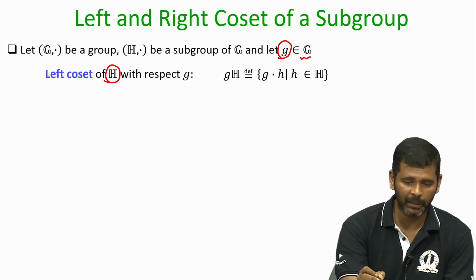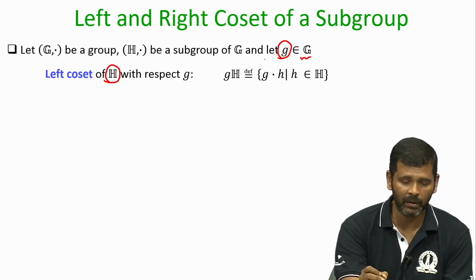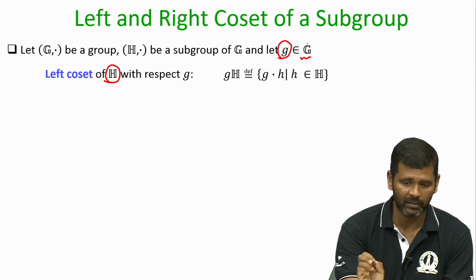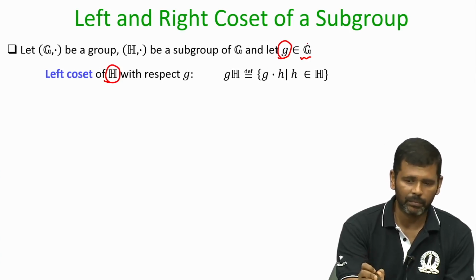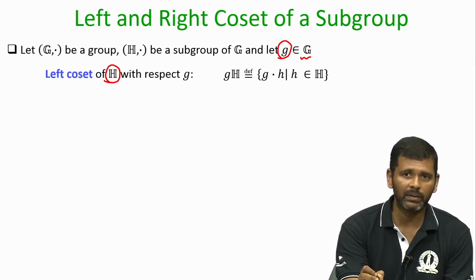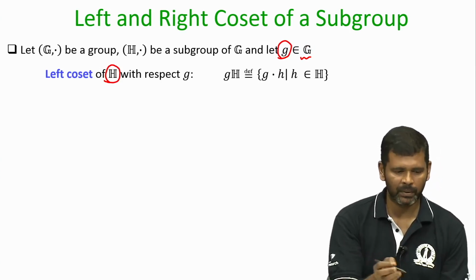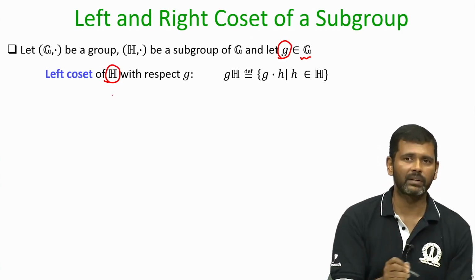It might be the case that the element small g is not a member of H. It may be present in G but not in H. The definition does not put any restriction that g should be present in the set H. It may or may not be present.